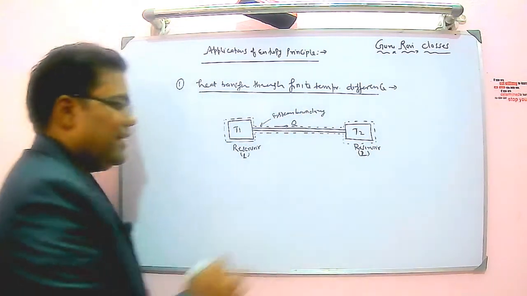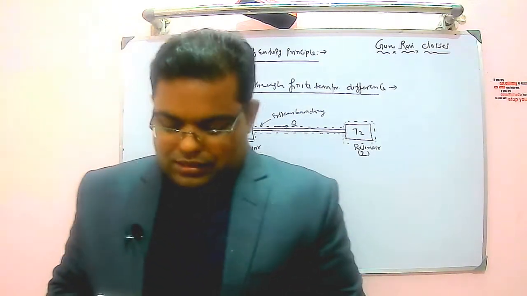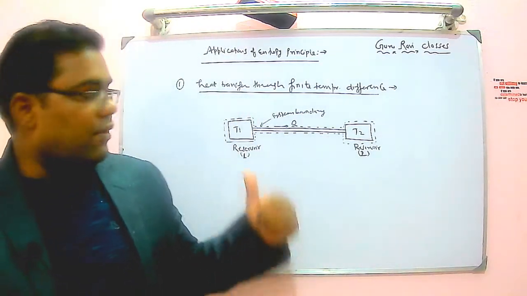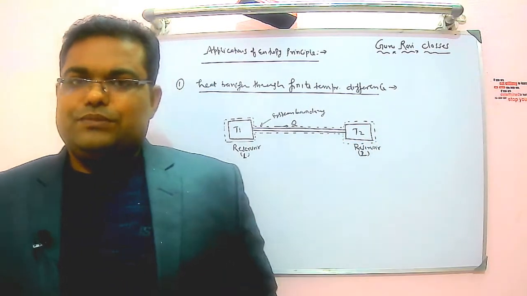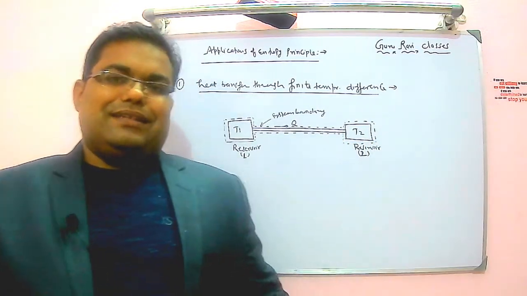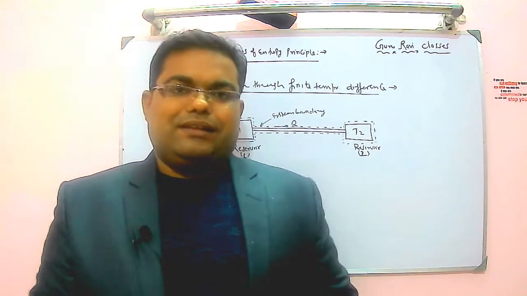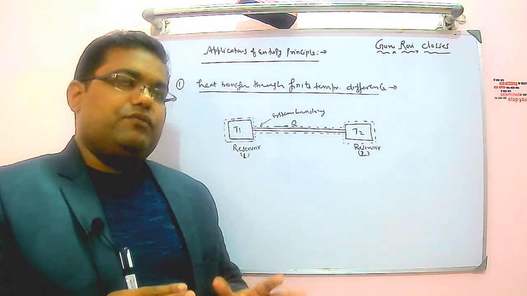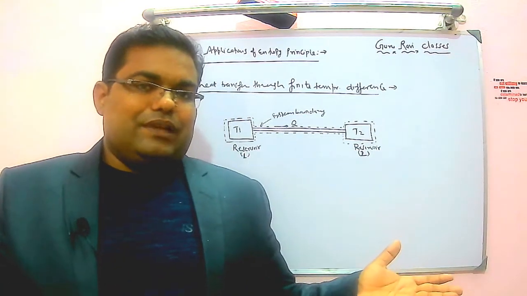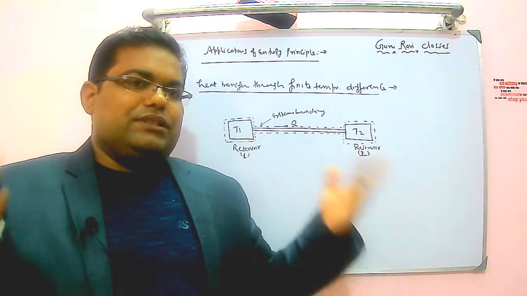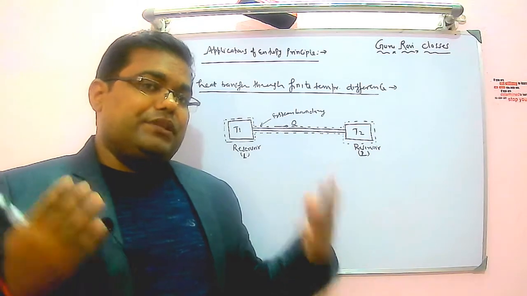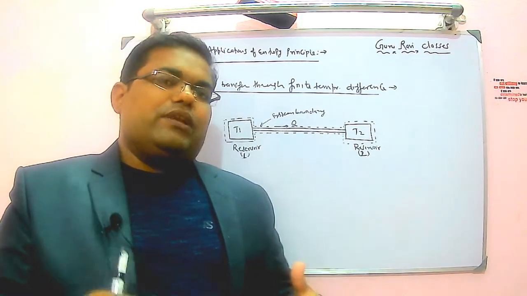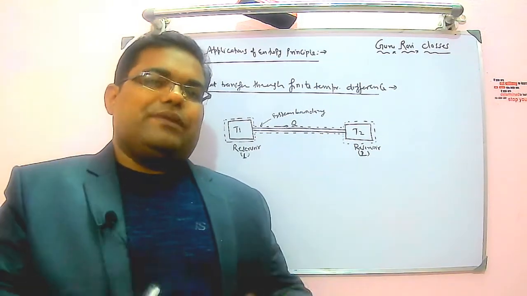What is basically happening here? Heat is getting transferred from reservoir 1 to reservoir 2. As I clearly said, a thermal energy reservoir is a body of infinite heat capacity, which is capable of transferring or absorbing an unlimited quantity of heat without any appreciable change in its thermodynamic properties.